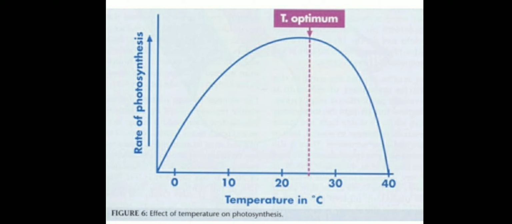And beyond 25, that will be the maximum, because when the maximum is reached, what happens? Again you will see the graph come down. It means the rate of photosynthesis is decreasing. So we have three cardinal points: minimum, optimum and maximum. Beyond the maximum, the rate of photosynthesis fails, or the photosynthesis rate decreases.